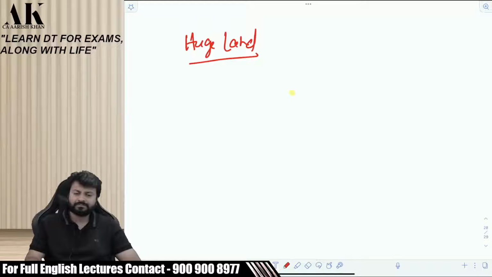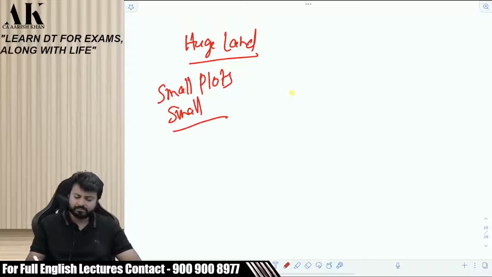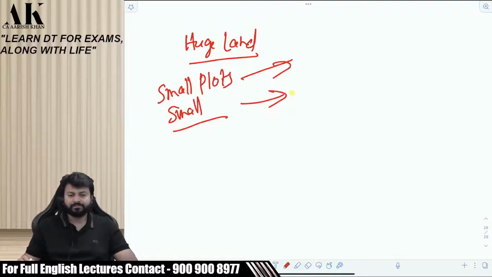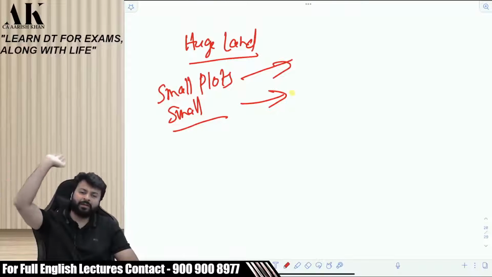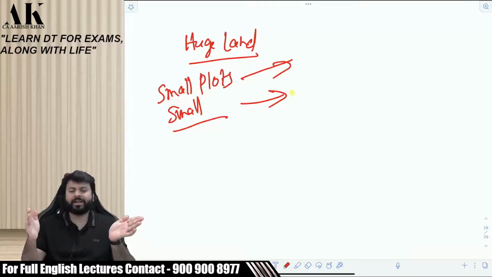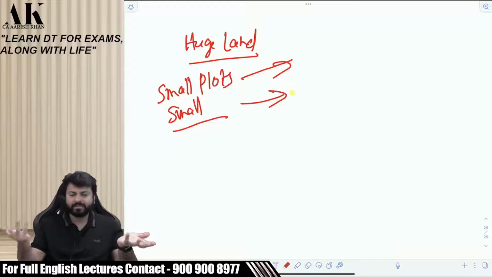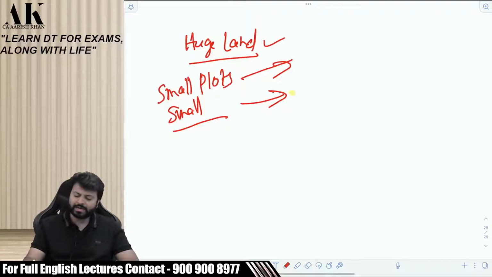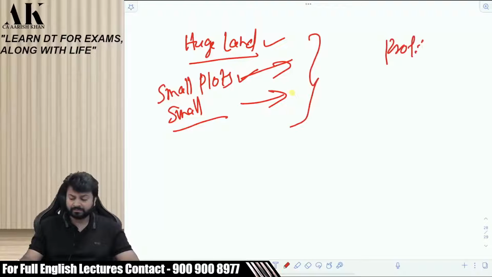So what has the assessee done? The assessee has made small plots of it, and then he started selling the plots. Now people will think about buying it. If you tell somebody, I have a 3-kilometer land, please buy, nobody will buy. Nobody will have so much money. If you say I have a 200 square feet land, 300 square feet land, 500 square feet land, please buy, then somebody will think about buying it. So he did plotting of that, 100, 200 plots, and then he started selling the plots individually. He has earned some profits out of it by selling the land.